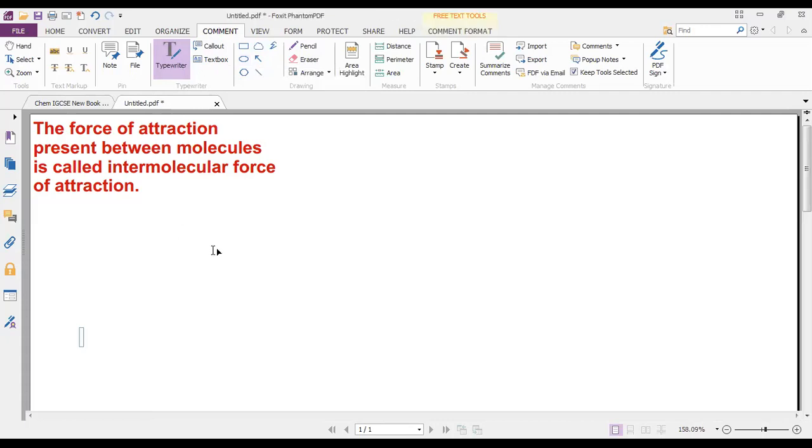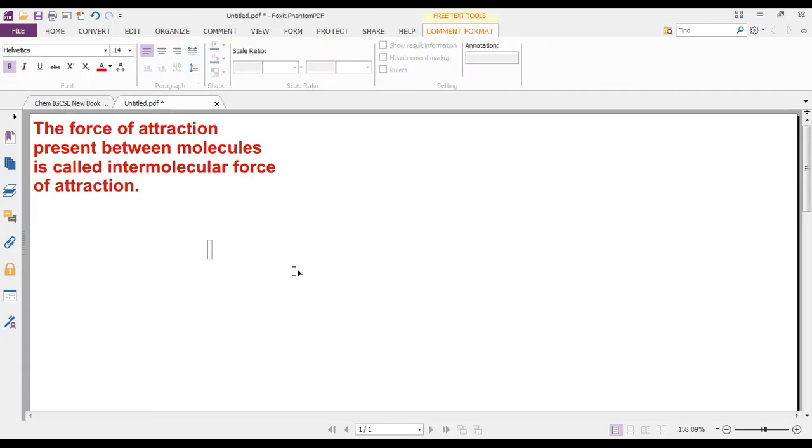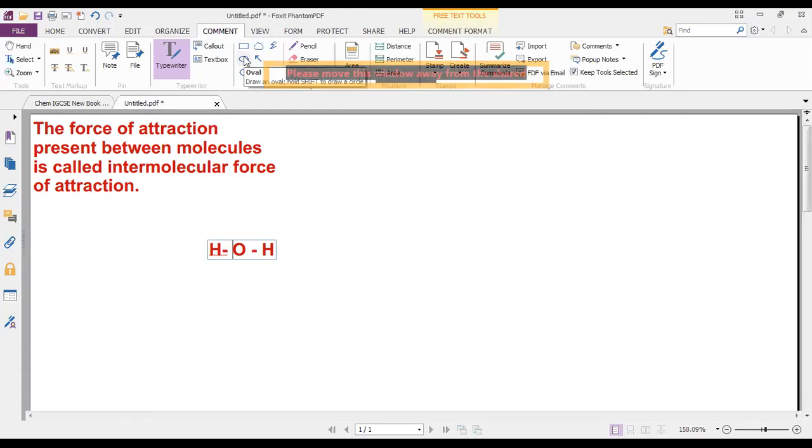Water consists of oxygen bonded to hydrogen and hydrogen. So this is a single molecule of water. Or I can circle it separately.